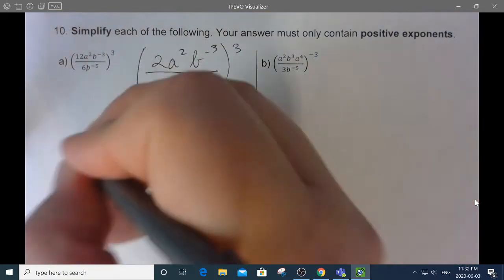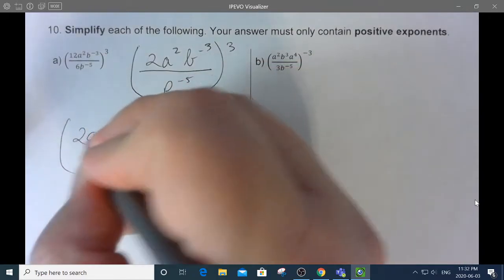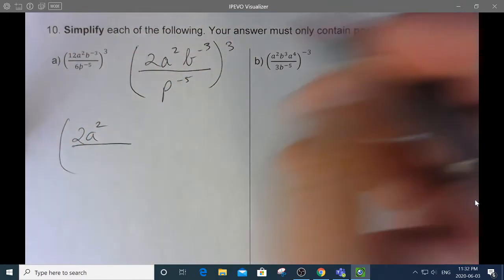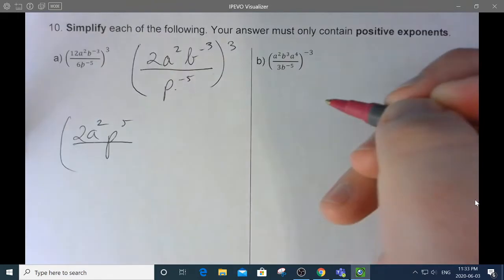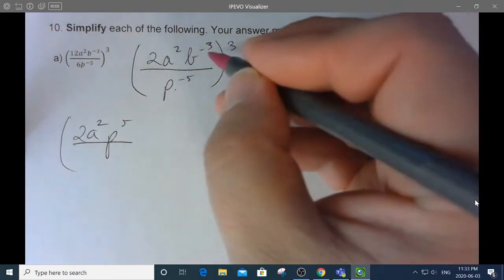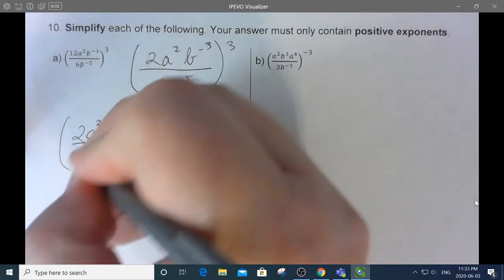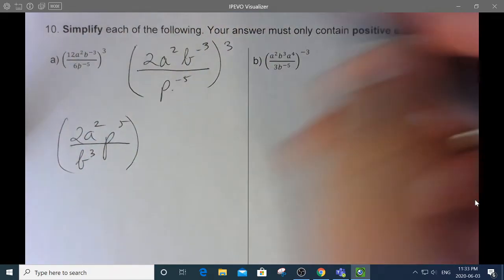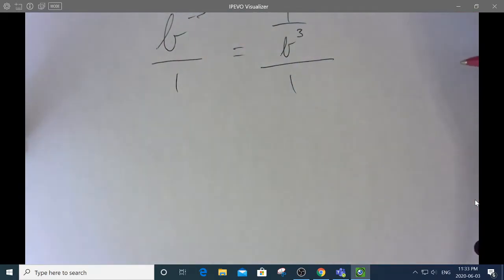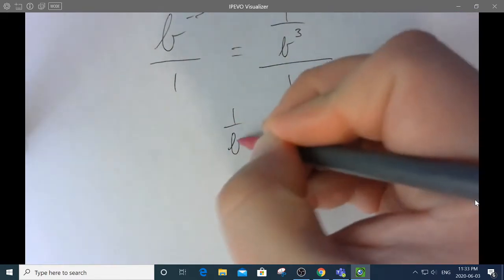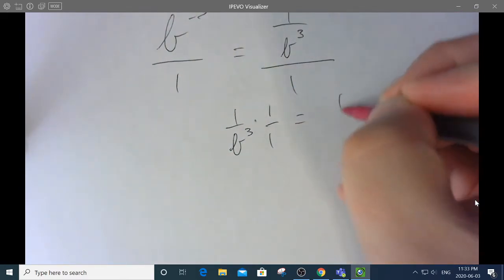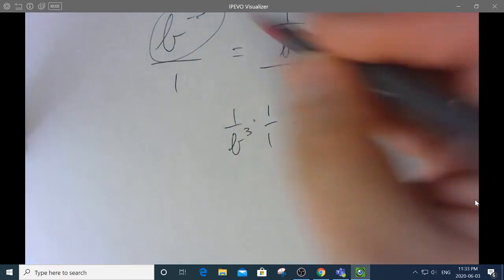Now I'm going to get rid of those negative exponents by turning them into their reciprocals. The a squared and the 2 don't move, but the p to the negative 5 becomes a positive 5 in the numerator when you reciprocal it, and the reciprocal of b to the negative 3 would be b to the positive 3 in the denominator. If you're wondering why does that happen, why does b to the negative 3 on top of a fraction do that? Well, because it's like saying 1 over b cubed over 1. How do you divide when you're in fractions? You'd multiply the top by the reciprocal of the bottom, and you get 1 over b cubed. So if it's up here and it's got a negative, it's going to end up down there. The converse is also true.